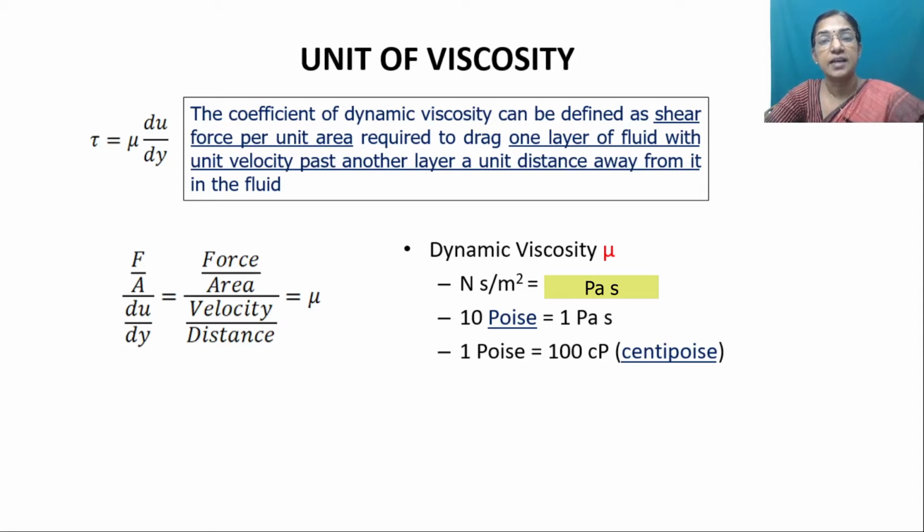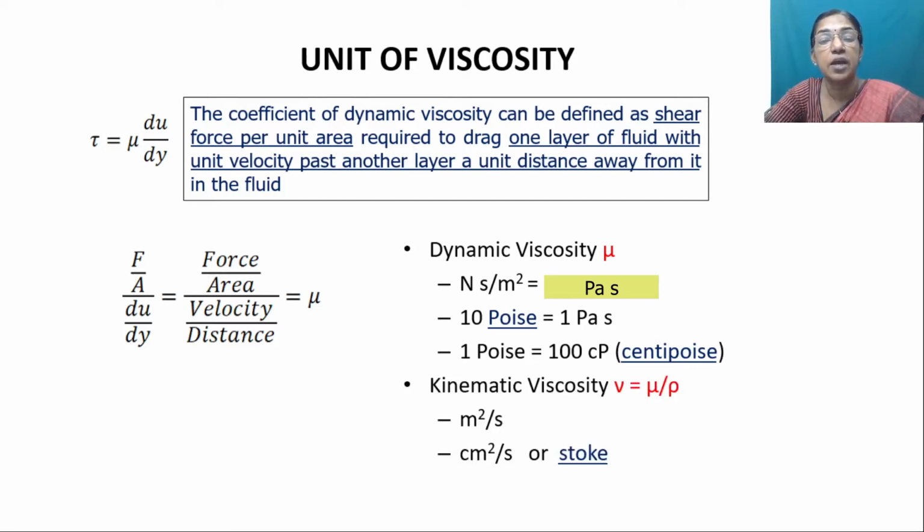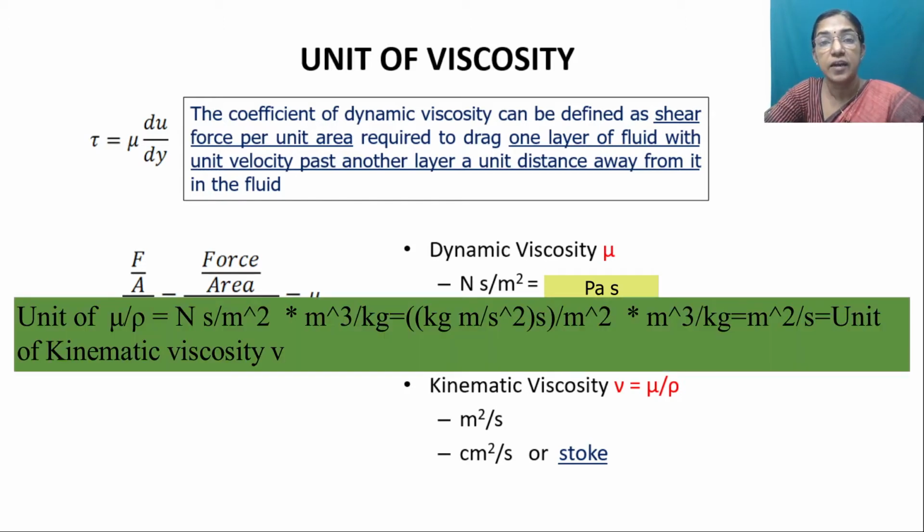In fluid mechanics as well as in heat transfer problems, another common unit that we are using is kinematic viscosity. Kinematic viscosity is represented by mu by rho. What is mu? Mu is the dynamic viscosity and rho is the density. We have to divide Pascal second, or Newton second per meter square, by kilogram per meter cube. So whenever you are relating Newton and kilogram, you have to make proper conversions.